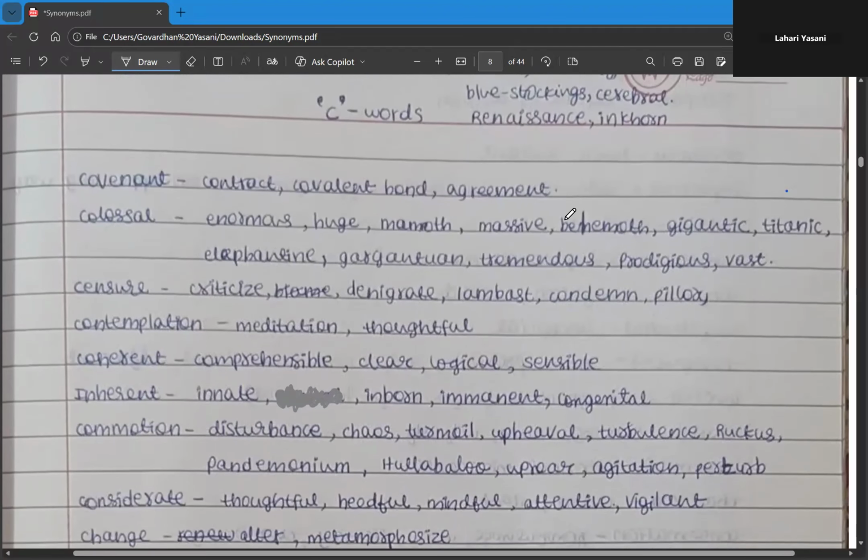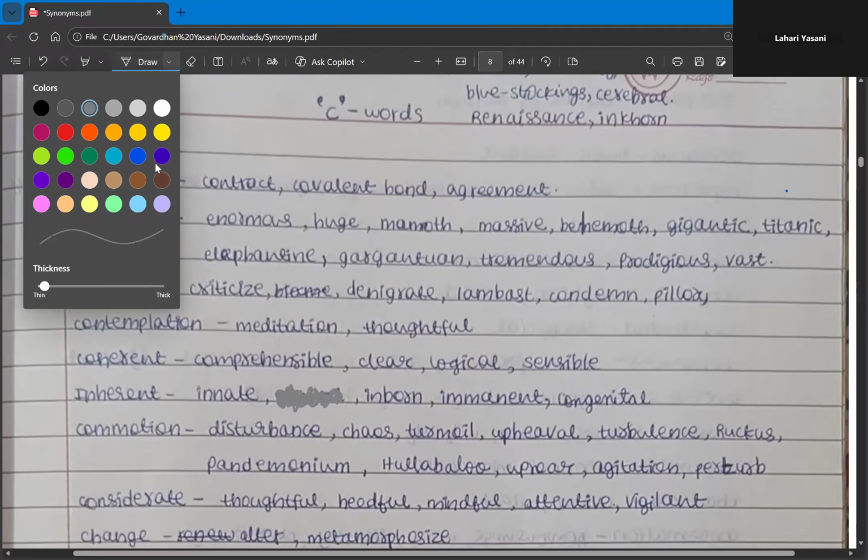Jai Hind everyone. In the previous lectures, we have completed synonyms related to two letters, that is A and B. And in this video, we'll cover synonyms related to the letter C. So let's get started.